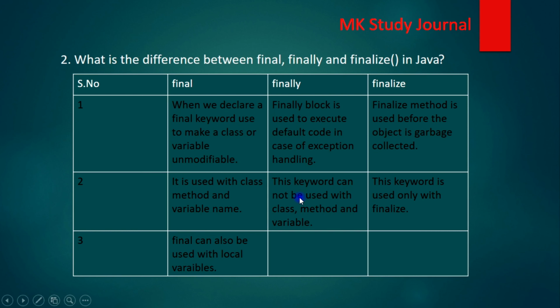Then the second is finally. We can't use finally with any variable or class. This is just a block. Then the finalize keyword is used only with methods. And the third point is that final can also be used with local variables. So these are the main differences between final, finally and finalize.